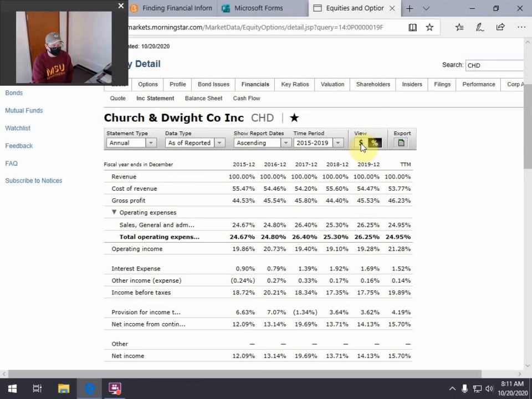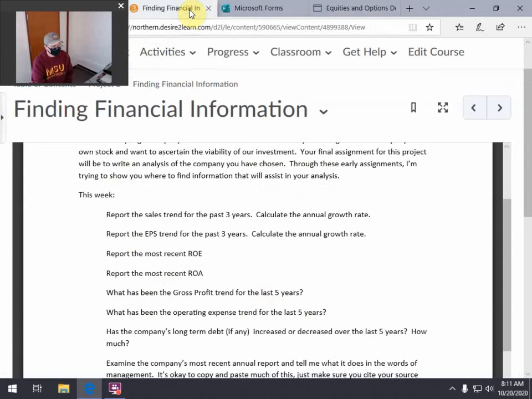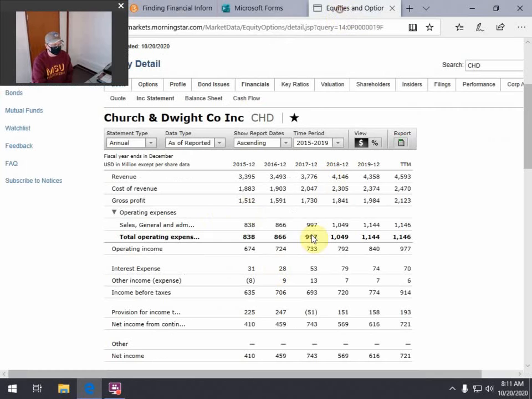That's pretty darn good. But more importantly, I am asking for this: what has its gross profit done? It's gone from 1.5 billion to 1.98 billion. What has been the gross profit trend for the last 5 years? It's been pretty steady, so I might include that too: pretty steady growth from 1.5 billion to 1.98 billion.